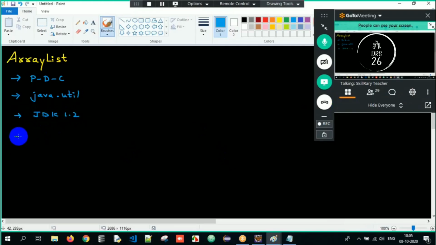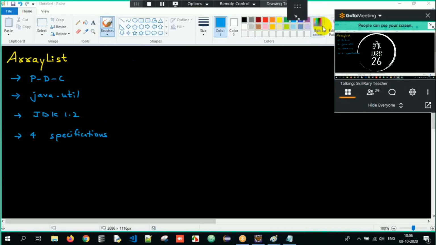All four specifications are satisfied by ArrayList as well. Why? ArrayList is an implementation class of List, so all the specifications of List are applicable to ArrayList, such as insertion order maintained, duplicates allowed, null values allowed, and it is index based. So all those four specifications are applicable for the ArrayList class here.